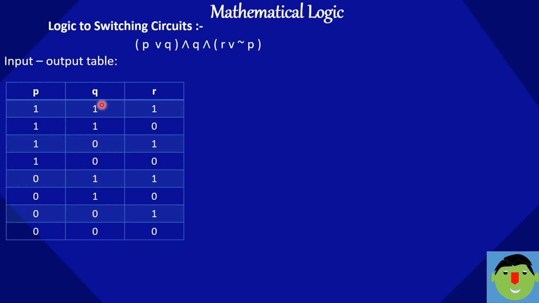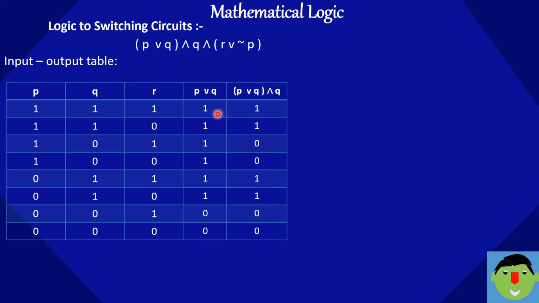So P or Q: 1 1 1 1 1 1 0 0. Then this bracket and Q. So both should be on, then only our lamp will glow. So both should be 1 1, then only it comes 1, and so on.